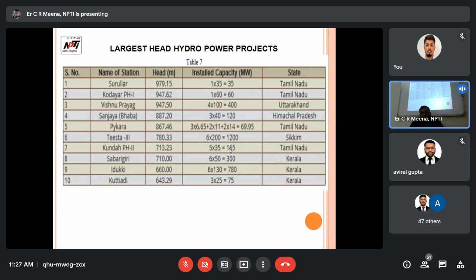Largest head, according to head, this much head is the maximum. Suruliyar has 979.15 meter head. That is 35 megawatt. Because head is high, that means very less water is required. The Kodiyar and all that. These are according to heads in standing order, and this is the capacity. This is the state.